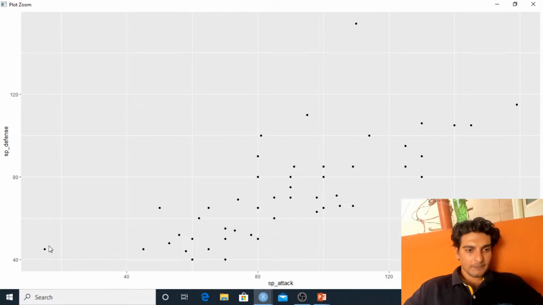And again, if we take this particular Pokemon over here, it seems that there is one fire type Pokemon which has the highest special defense, and this comes out to be around maybe 135 or close to 135. And over here, the special attack value would be close to around 110 maybe. So this again is an interesting observation over here.